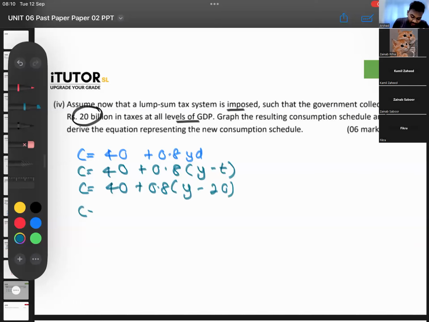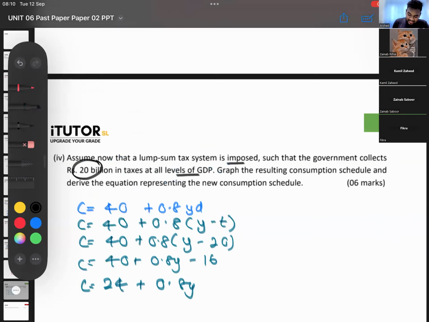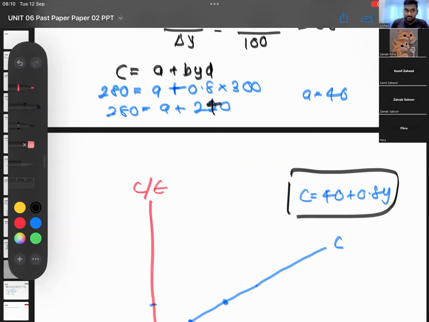You solve. So 40 plus 0.8Y, and 0.8 into minus 20 is minus 16. So you get C is equal to 24 plus 0.8Y. Is that okay, guys? A is equal to 40, we got, right? Yes, I'm using the same equation, 40 plus 0.8Y.